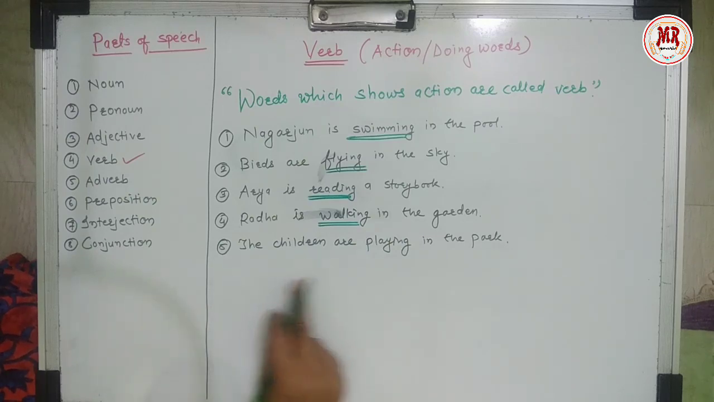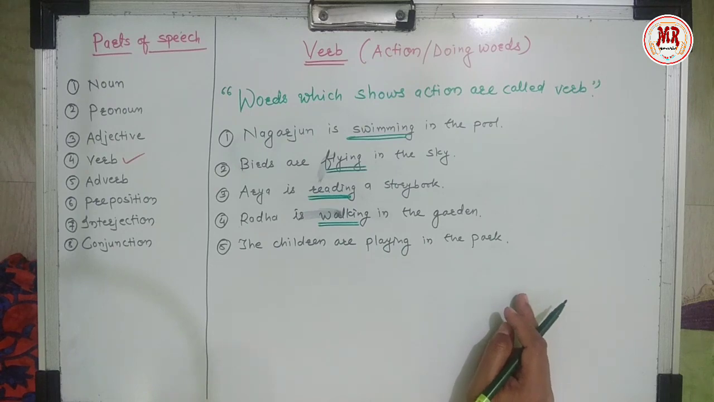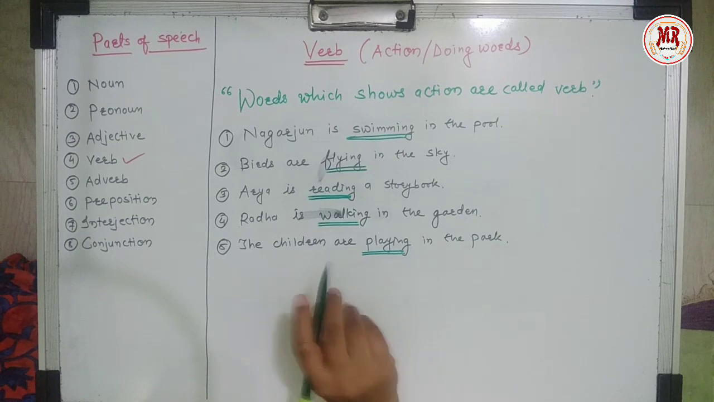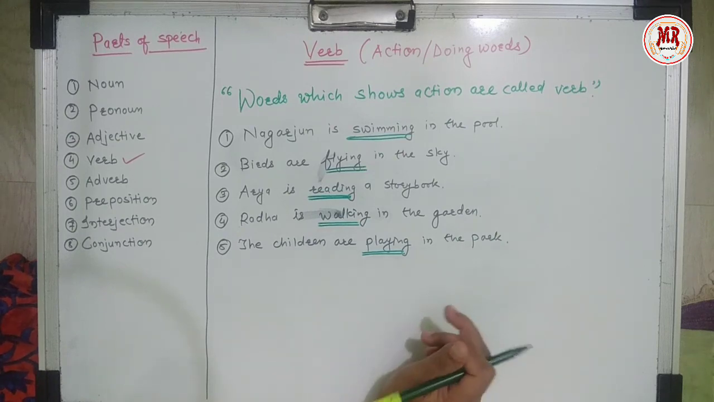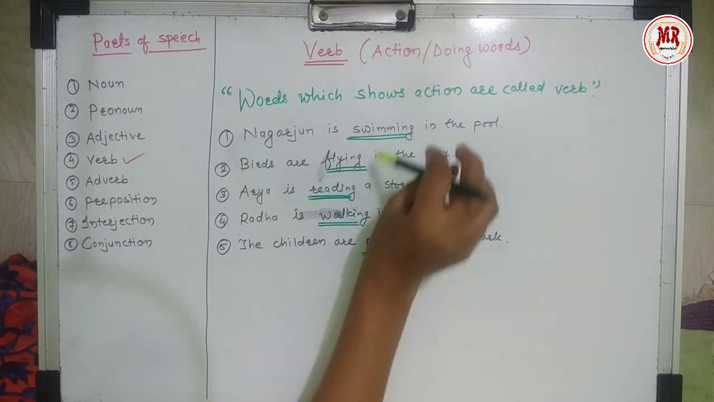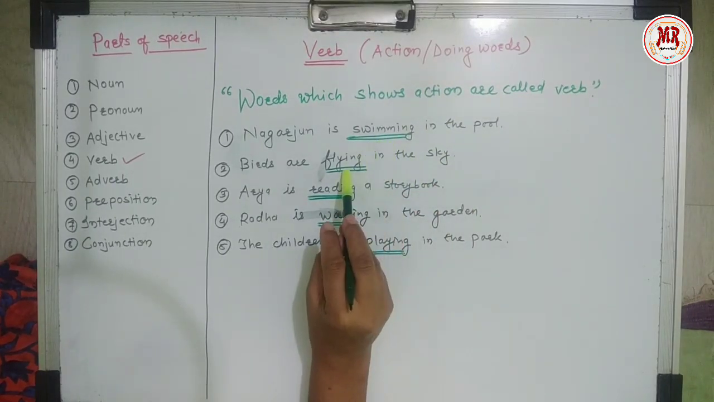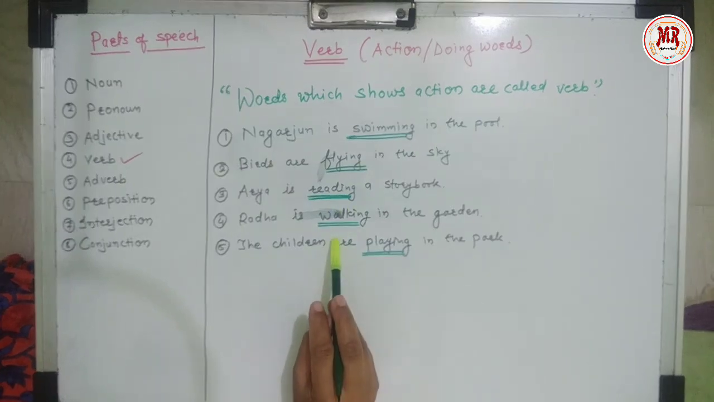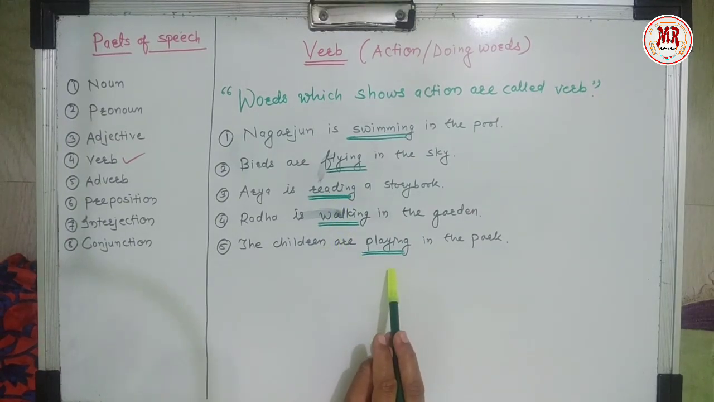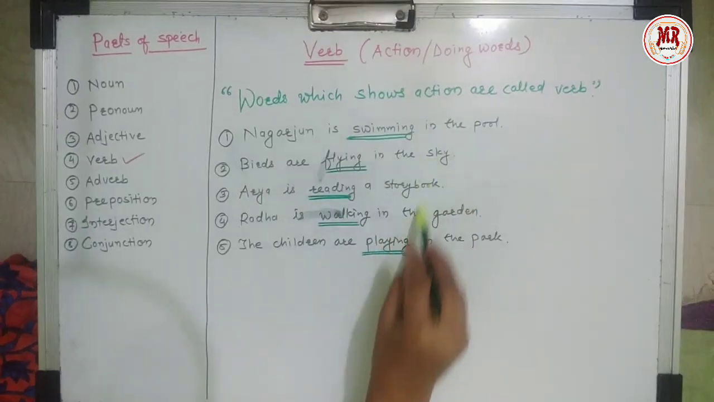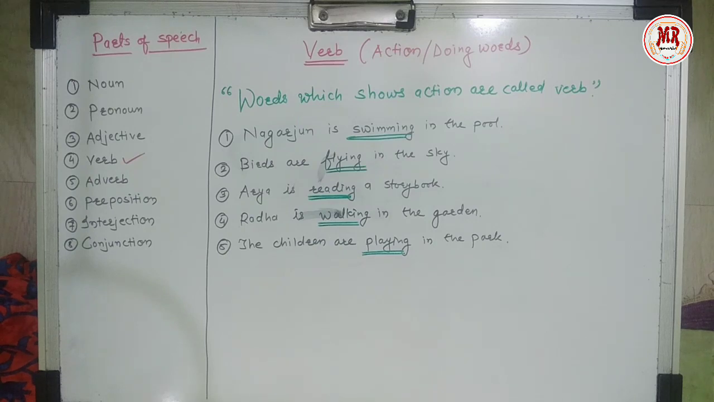Last sentence. The children are playing in the park. What are the children doing? Children are playing in the park. So playing is a verb. Look at the words which I underlined: swimming, flying, reading, walking, playing. These words are action words or doing words. It means these words are verbs.